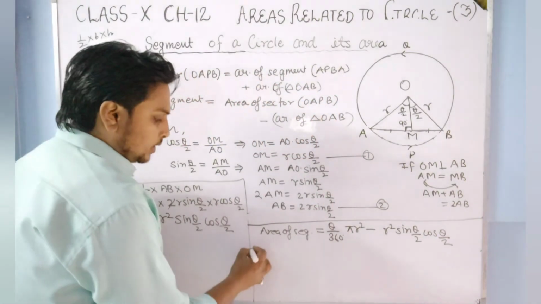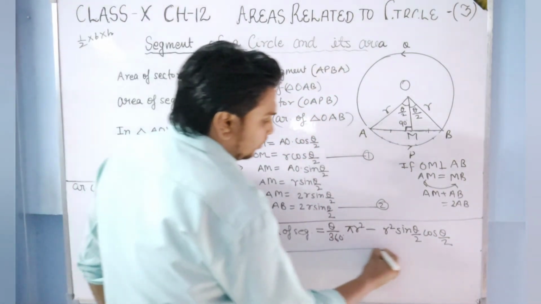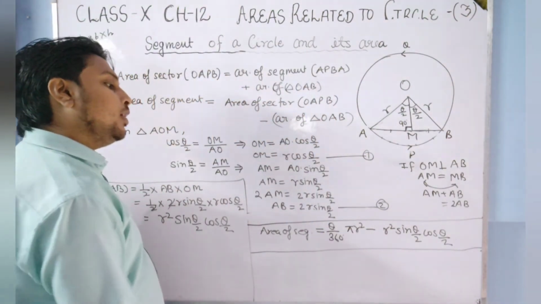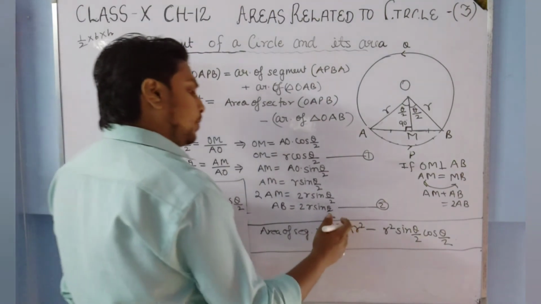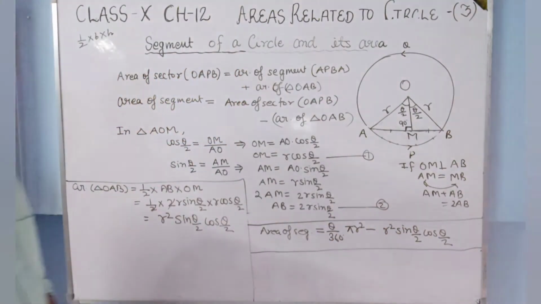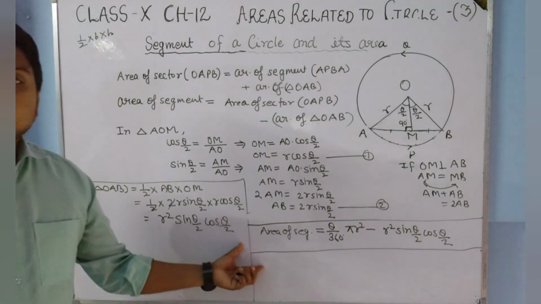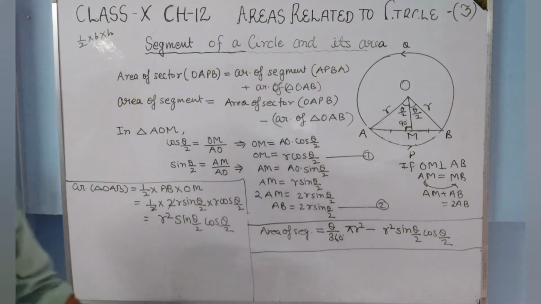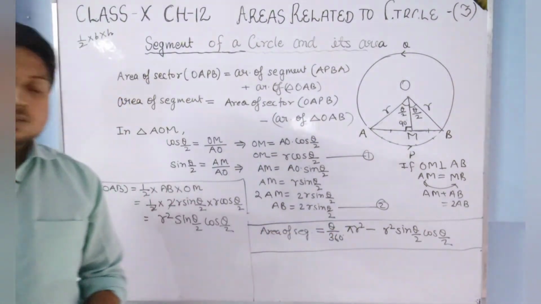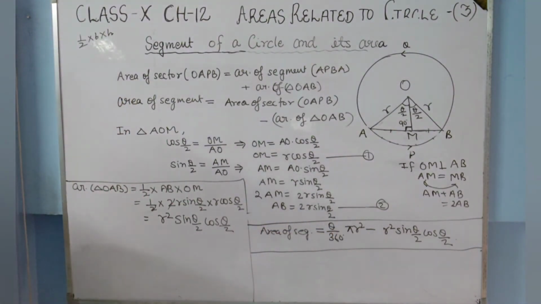So students, you can take common r square, then it will be r square times pi theta upon 360 degree minus sine theta by 2 cos theta by 2. But this also you can use as a formula: area of segment is equal to theta upon 360 degree pi r square minus r square sine theta by 2 cos theta by 2.